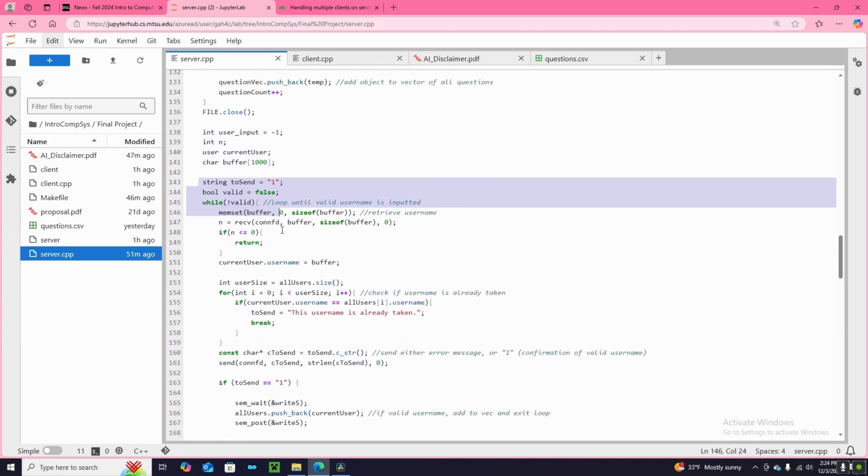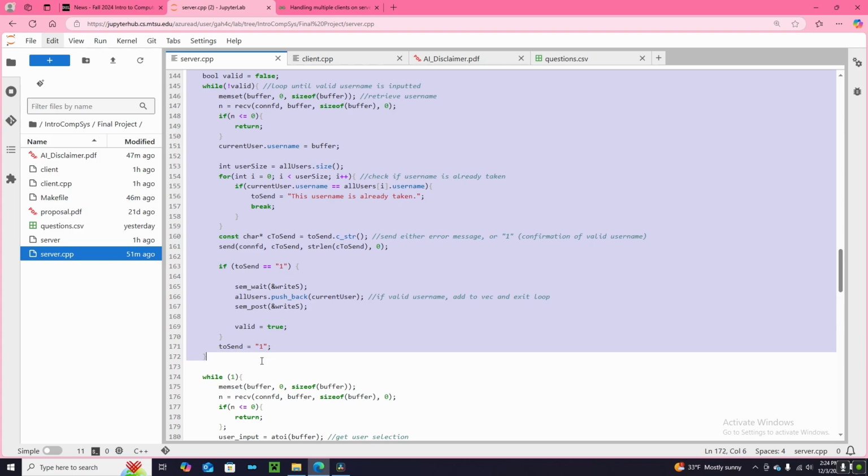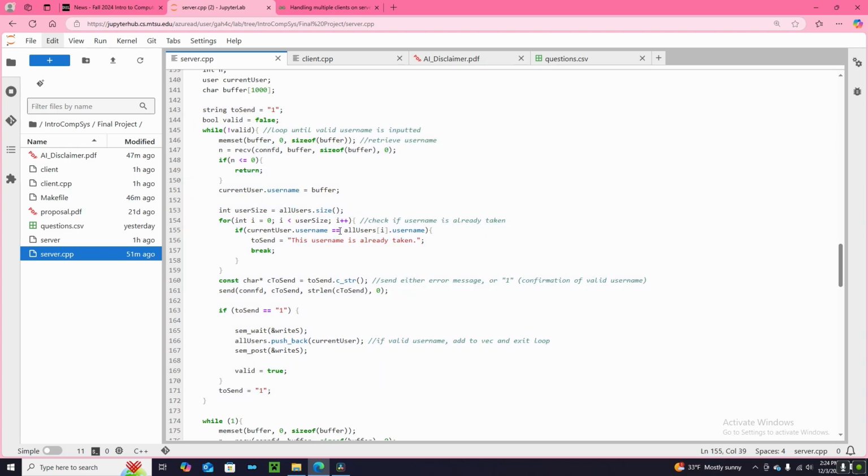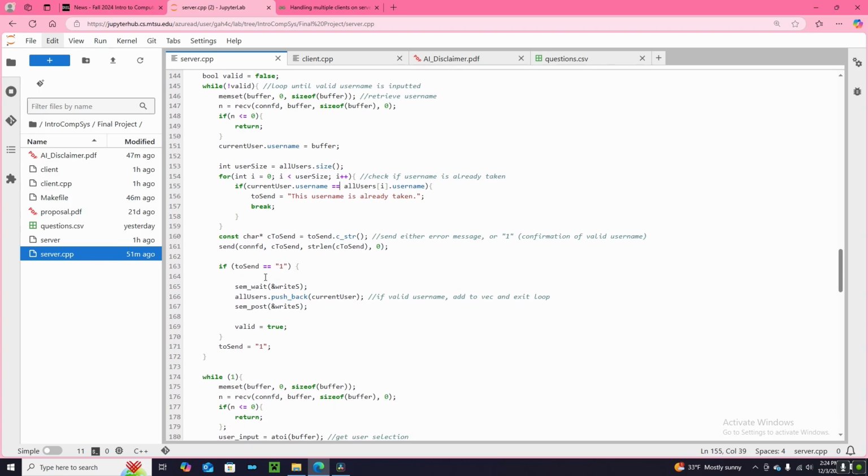Here we have our validation loop for the username on the server side. It takes in the username and checks if the username's already taken. If it is already taken, it sends back the error message, but if not, it sends back the 1. We're also using semaphores here to protect when we're pushing back to all users, which is a critical section of shared data.